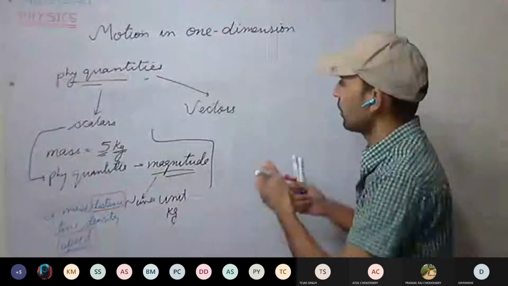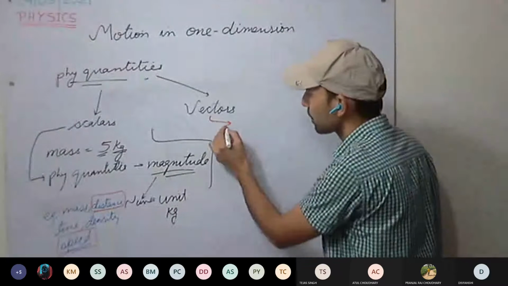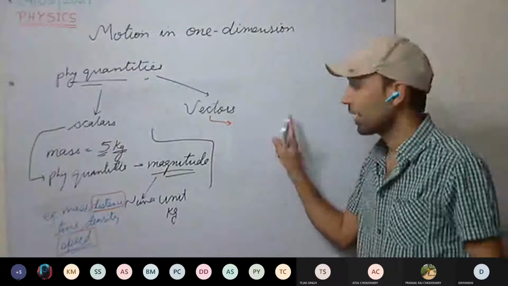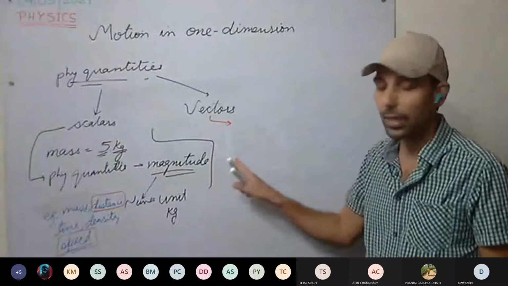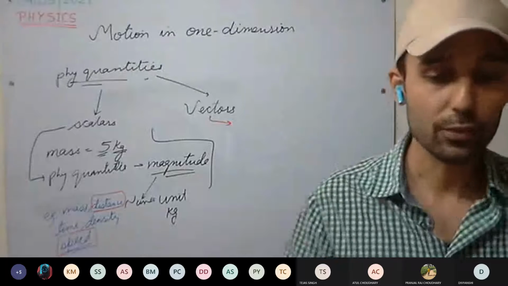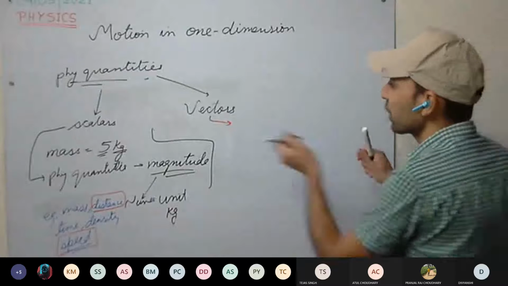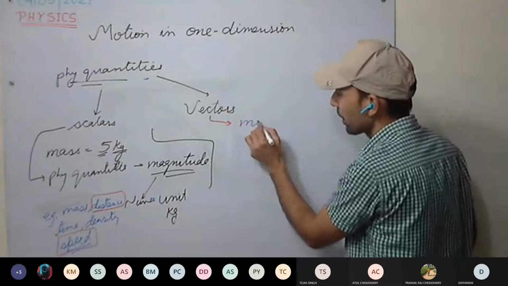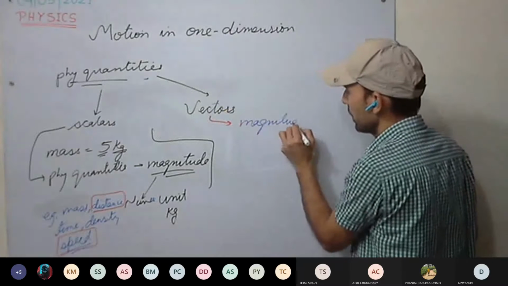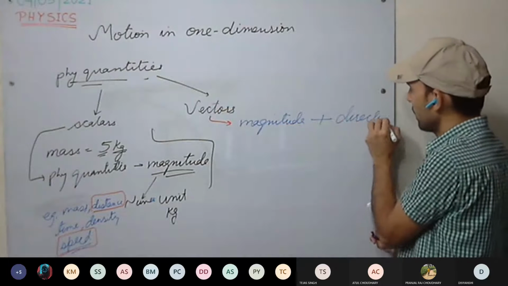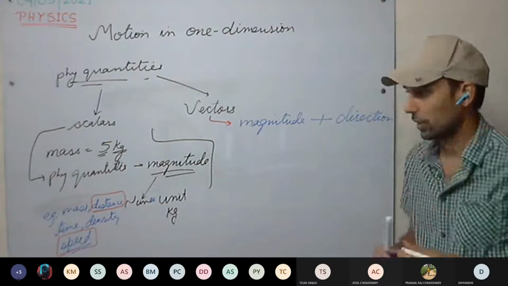But vectors are the physical quantities which are expressed with magnitude and direction. Here we have to represent magnitude as well as direction. So these physical quantities require magnitude plus direction as well.